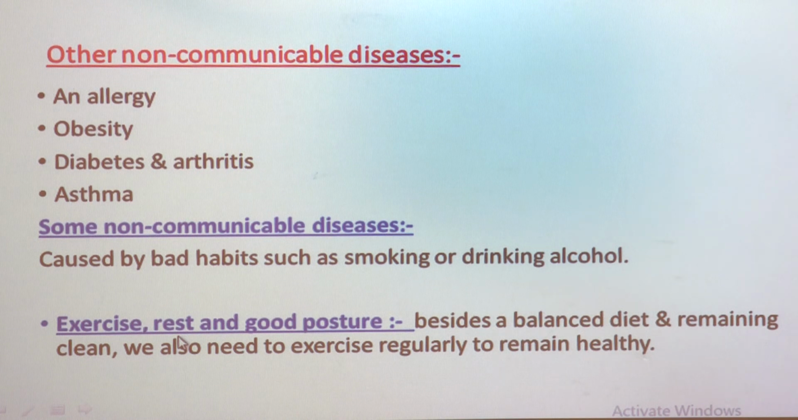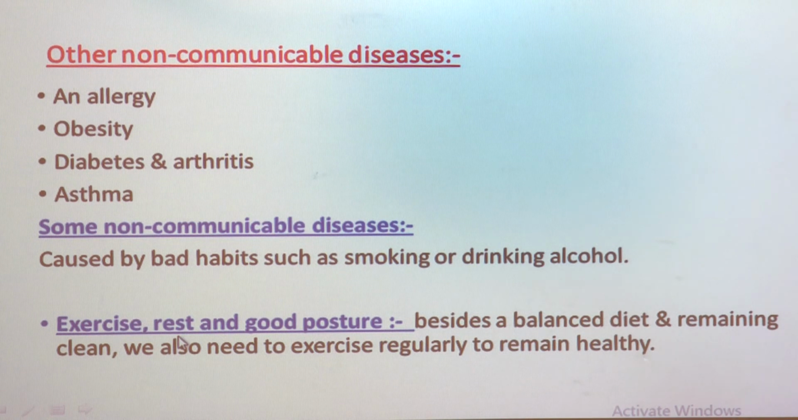If you sit, stand or walk with your body bent, then what happens? Your bones may become deformed sometimes and will not grow properly. So sitting, standing or walking with the body bent is bad for the body.